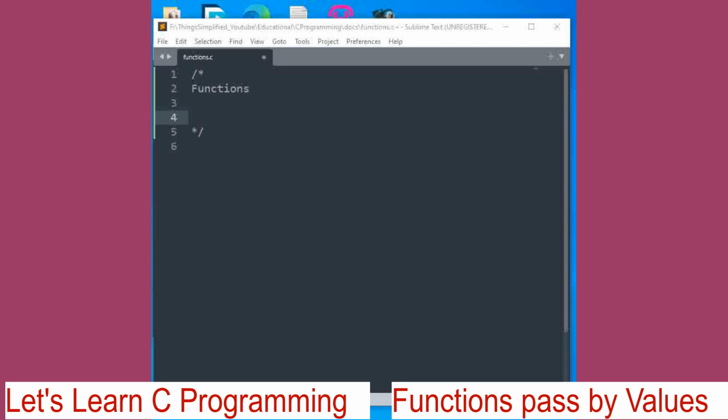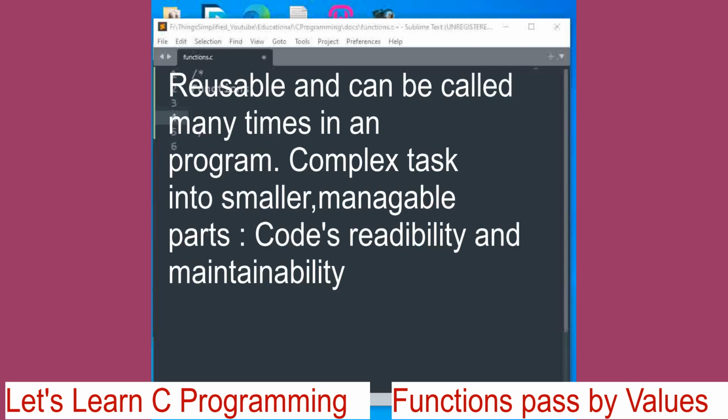Now, what is a function in programming terms? In programming, a function is a named section of code that performs a specific task. It is reusable and can be called multiple times within a program. Remember, it is reusable and can be called multiple times within a program.